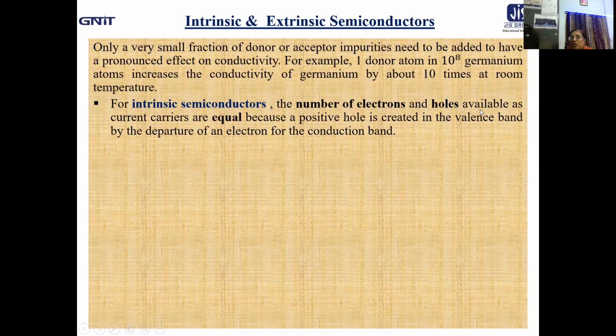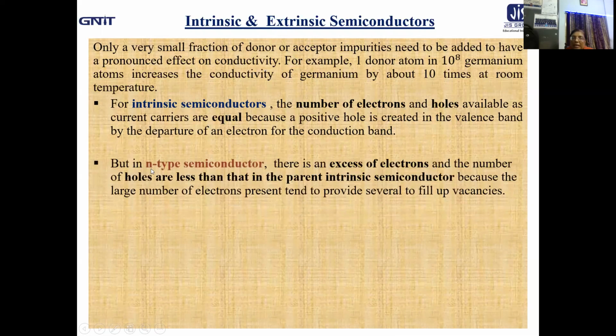Now for intrinsic semiconductor, look very carefully. The number of electrons and the holes available as current carriers are equal, because a positive hole is created in the valence band only if an electron departs for the conduction band. This is quite obvious that in case of intrinsic semiconductor, the number of holes and electrons must be equal. But in case of N-type semiconductor, what will happen?